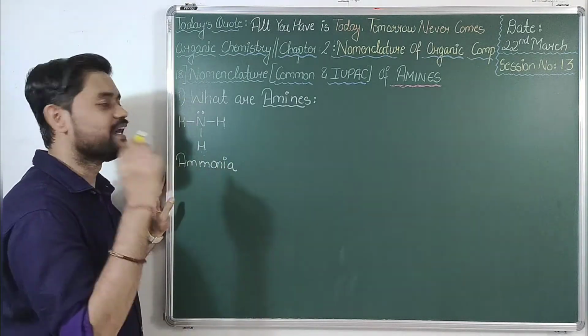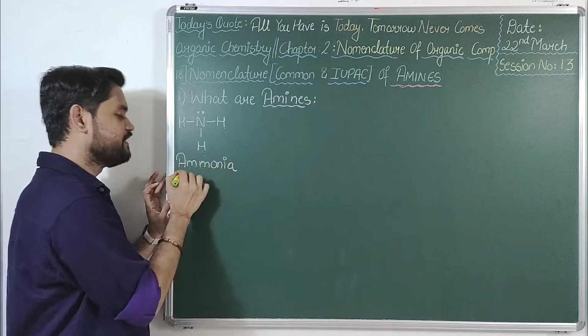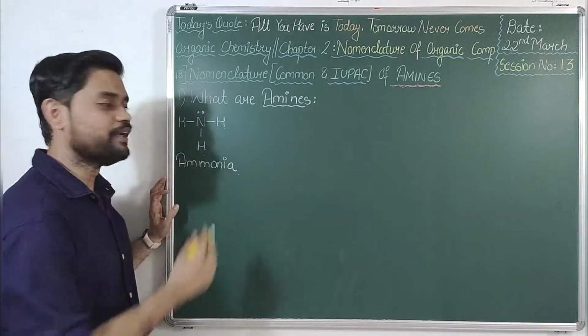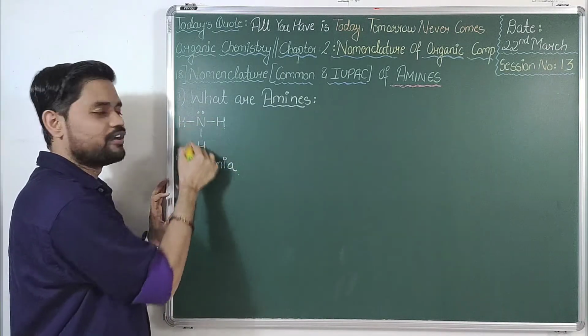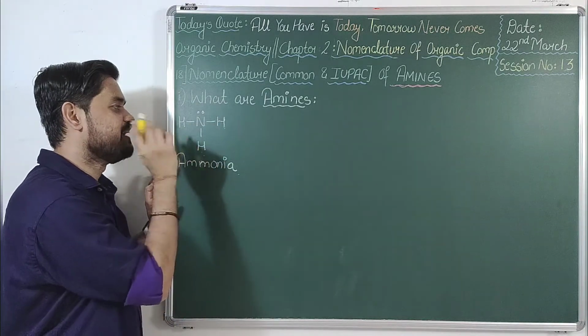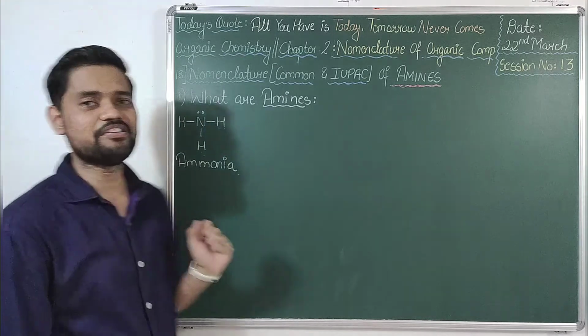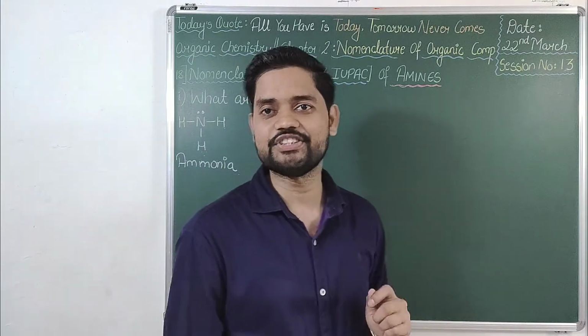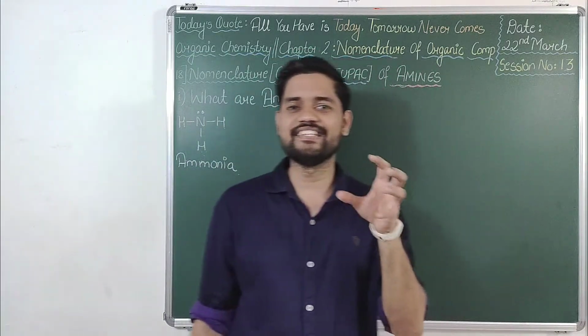Again I'll repeat, amines are derivatives of ammonia in which 1, 2 or all the hydrogens of ammonia are replaced by alkyl groups.